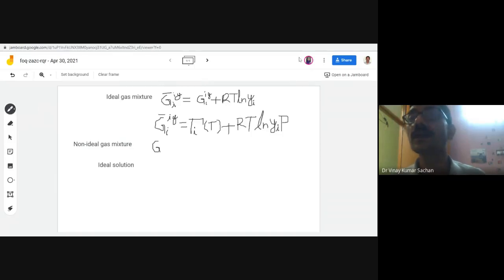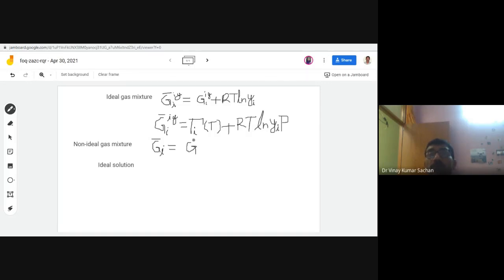Can anyone tell me? So this is G_i bar, with subscript i, we write because it is present in the gas mixture, but we will not write the superscript IG here. So we will write simply this. Now if you want to write in terms of Gibbs energy, let me write it that way.